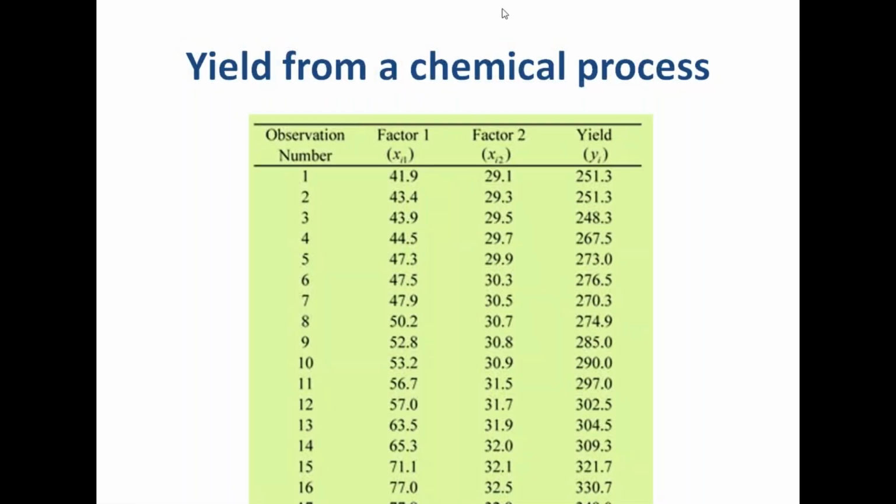In the same way, this is another example to find the yield from a chemical process. Generally the yield from a chemical process depends on some factors, for example factor 1 and factor 2. So yield depends on these two factors. Now you have two parameters, right? So the multiple linear regression method is what you have to use because you have more than one parameter.